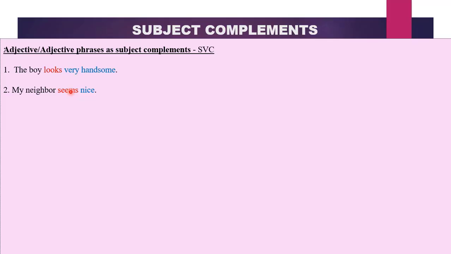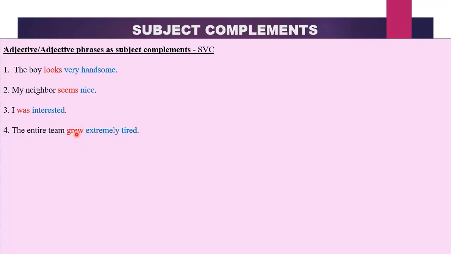My neighbor seems nice. We have SVC. I was interested. We have SVC. These are all adjectives. My neighbor seems nice. So nice here is referring back to the state of my neighbor. Therefore, it is a subject complement and it is an adjective. This means that adjectives or adjective phrases can perform the role of complements. The entire team grew extremely tired. So the extremely tired refers back to the state of the entire team. Therefore, it is a subject complement.